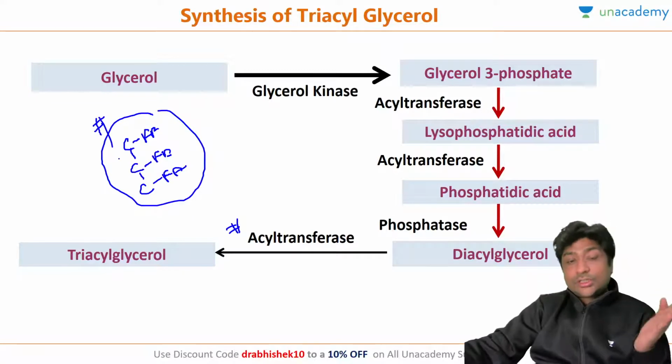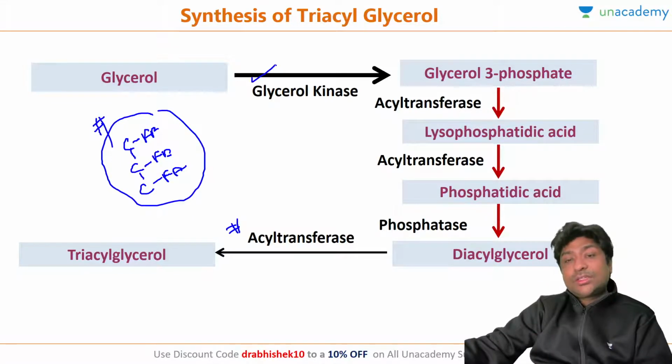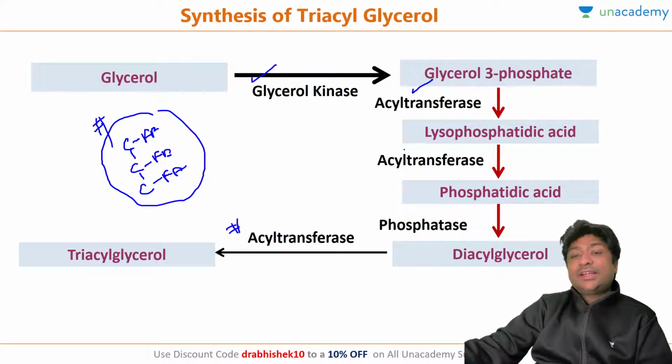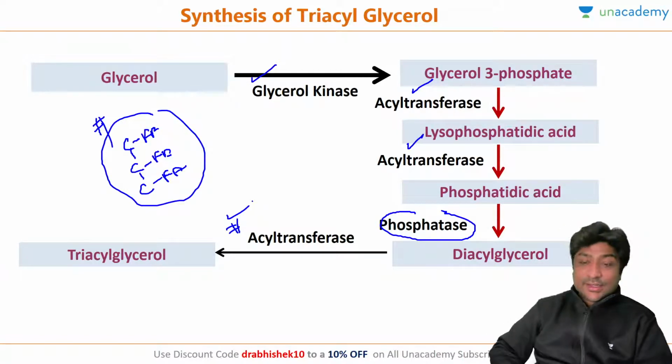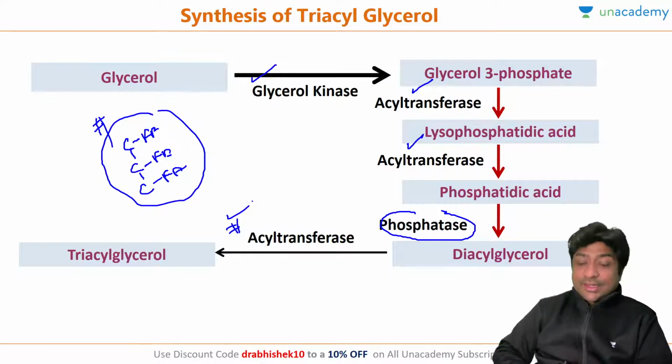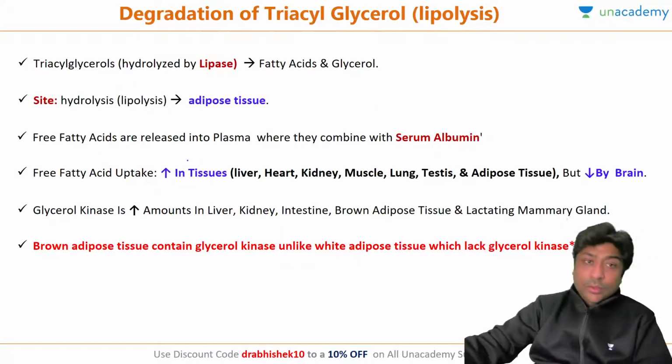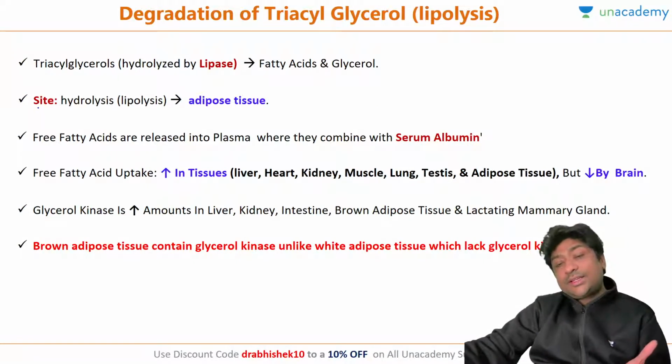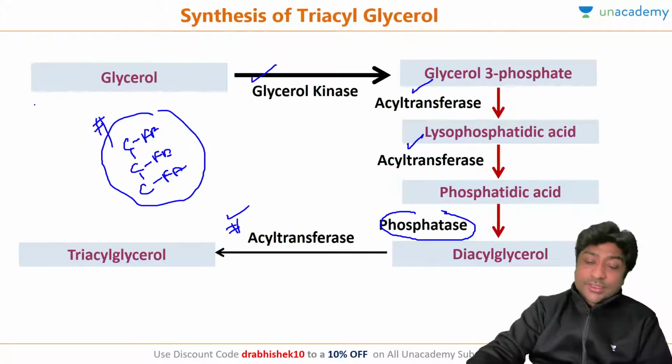Is this clear? So it's a multi-step process. First the glycerol is activated, the first fatty acid is added, the second fatty acid is added, then the phosphate is removed, and the third fatty acid is added. Is it clear to everybody how synthesis of triacylglycerol happens? Okay, now let's see how they are broken down. So this was all about synthesis of triacylglycerol.